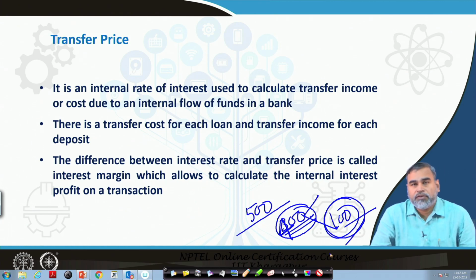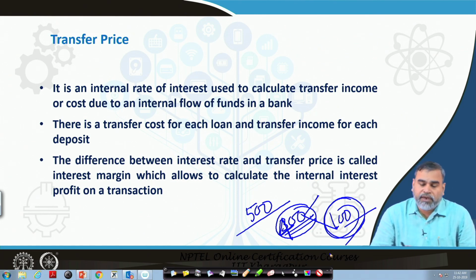The deficit branches will provide a return to the surplus unit to get that fund. That is nothing but the internal flow of funds within this system.